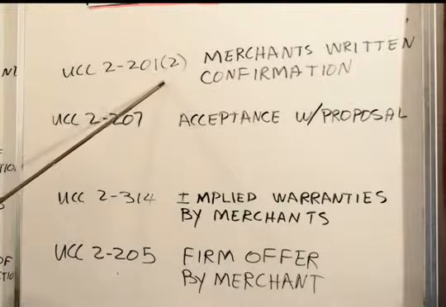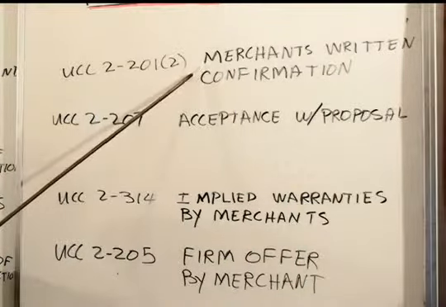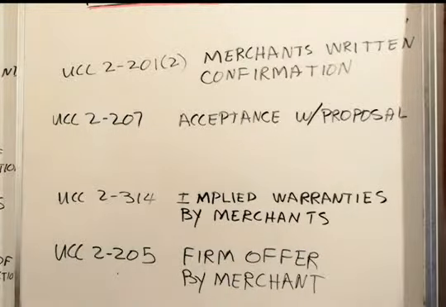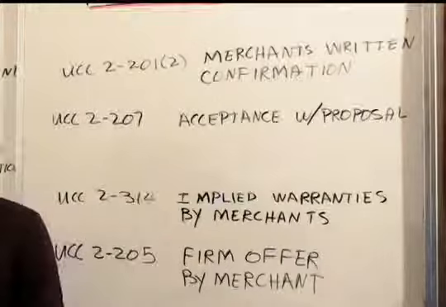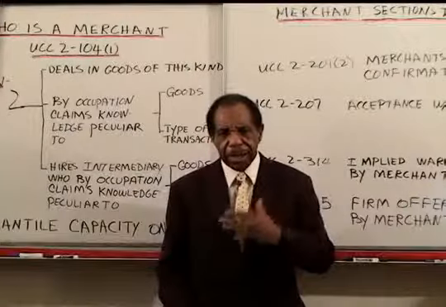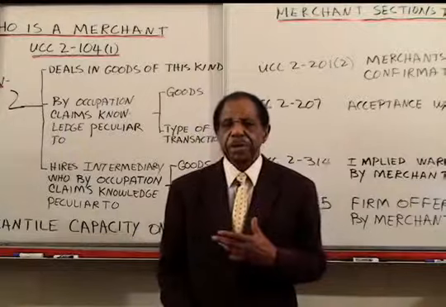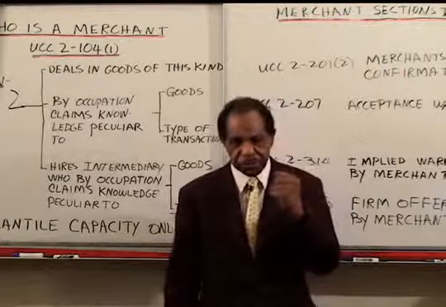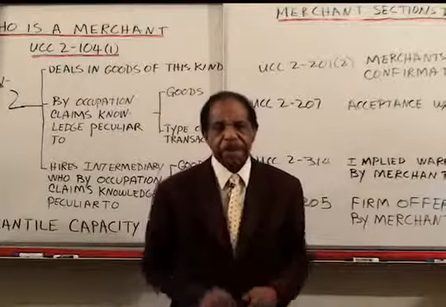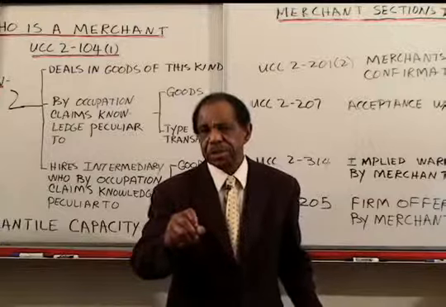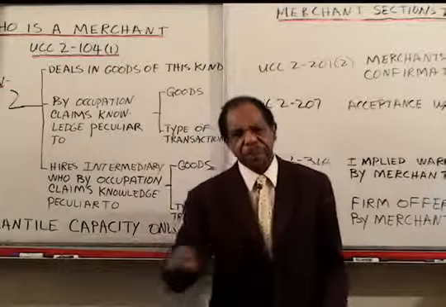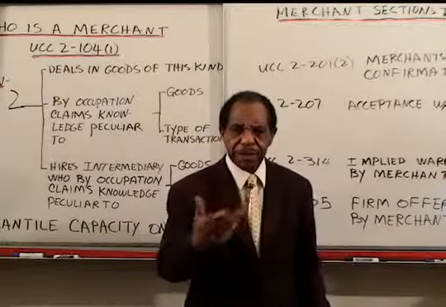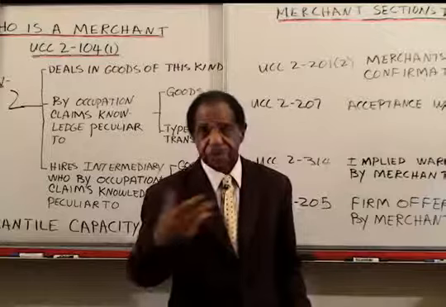2-201 subsection 2 is the merchant's written confirmation. This merchant's written confirmation is a confirmation where I am a merchant and you and I both are merchants. And we've made a deal on the telephone. I'm going to buy 1,000 shirts from you, and you say, no problem, you send them right over. Okay. Now I send you a written confirmation saying this is to confirm our telephone call that I'm buying 1,000 shirts from you at $5 a piece or whatever they were. And I send that to you. That is a written confirmation from me to you.